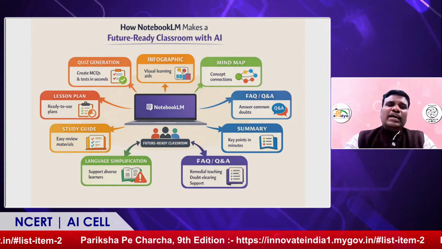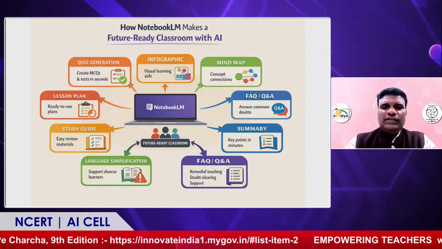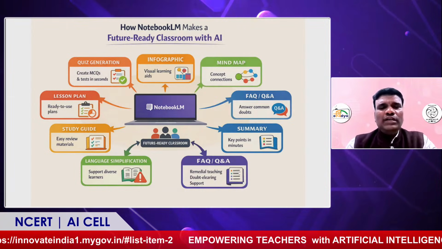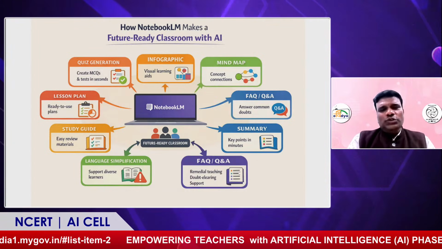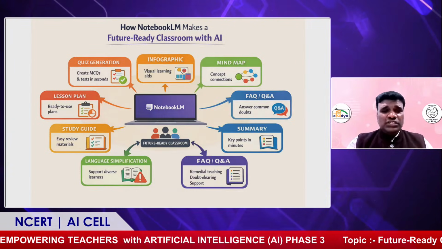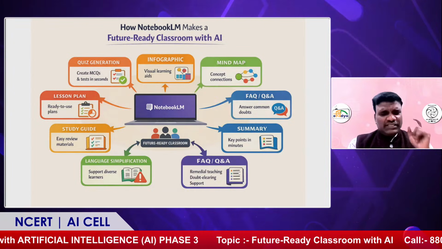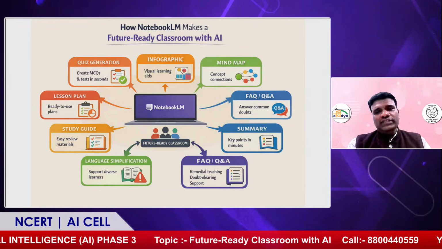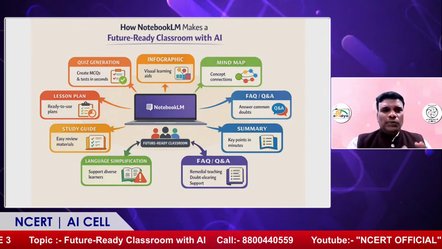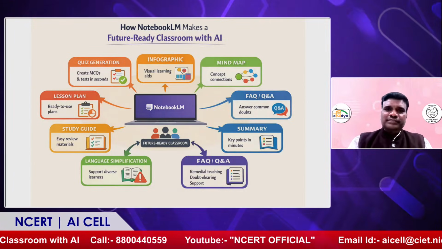Yes, ma'am. I just want to conclude with 5 important components, because this is the conclusion. Building the future ready classroom is not about expensive technology or new gadgets. It's mainly about changing the mindset. That is a very important takeaway. You have to go with that. As you change your mindset, surely you will be able to achieve the future ready classroom with the help of the teacher. Okay.